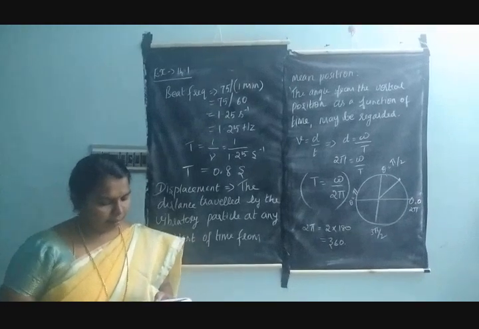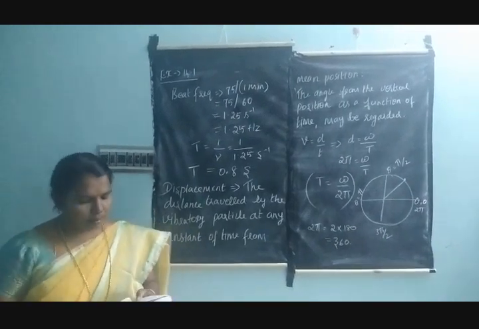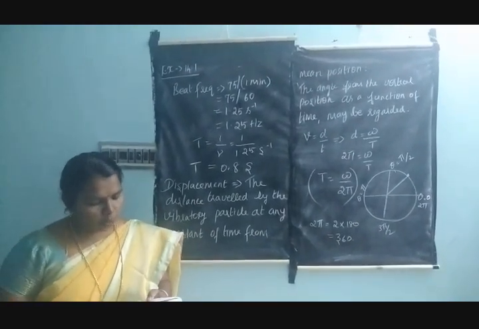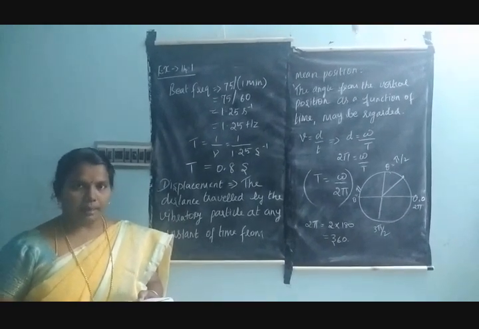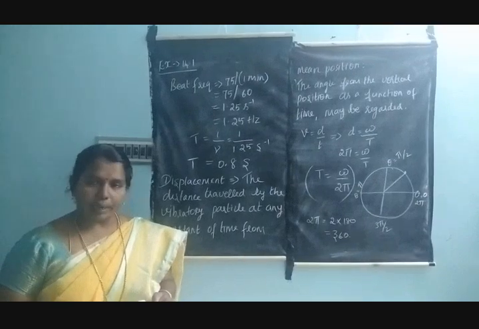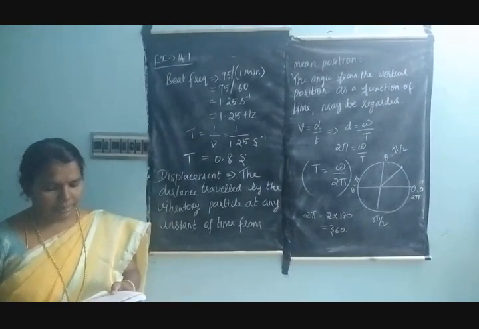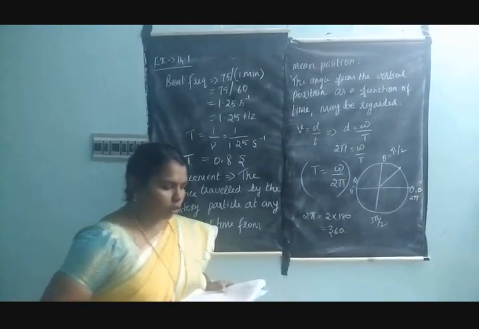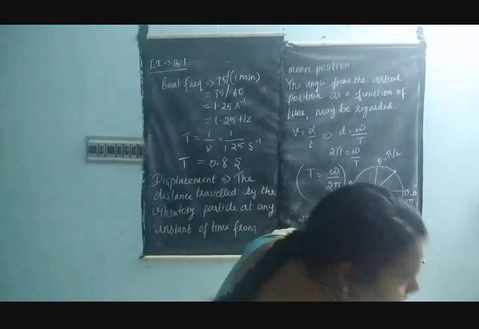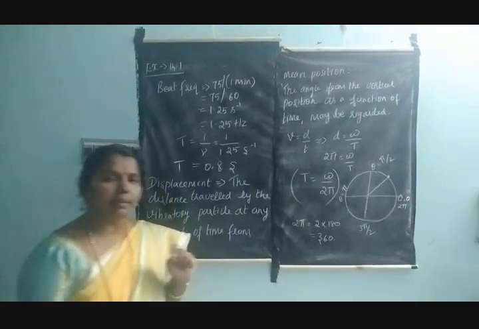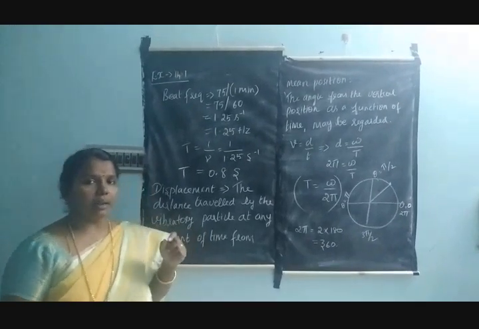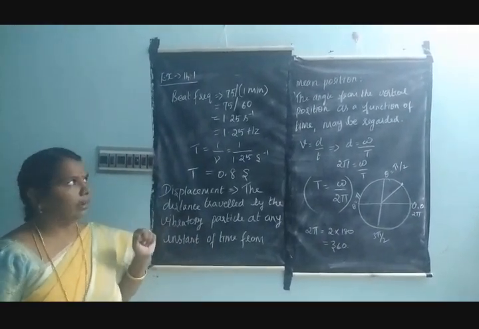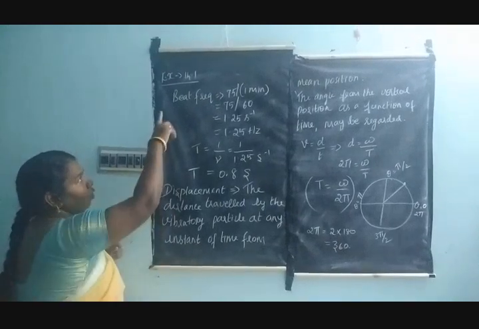I am reading example 14.1. What is the question? On an average, a human heart is found to beat 75 times in a minute. Calculate its frequency and period. So the human heart beats 75 times in a minute, and we have to calculate the frequency and period. This is the question for example 14.1.